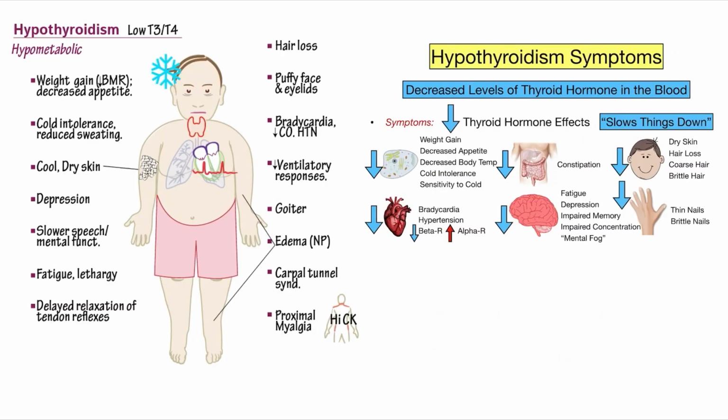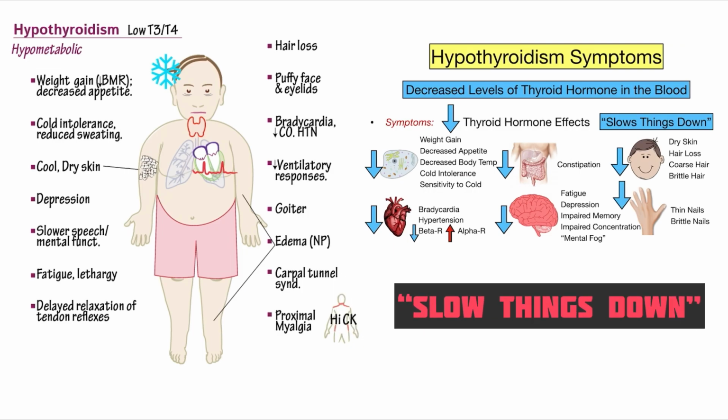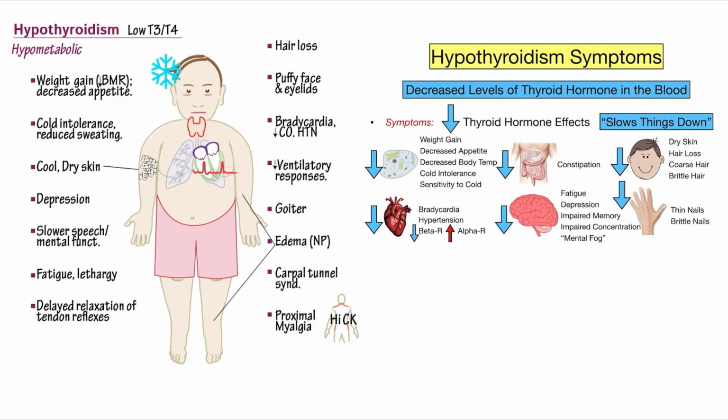Coming to the clinical features, again this is very important. You just need to remember one thing, that whenever thyroid hormone levels are decreased in the blood, it slows things down. This is a very important thing. It slows everything down. Based on that, you can remember many of the symptoms. So certain generalized symptoms like weight gain is an important symptom, decreased appetite, cold intolerance, sensitivity to cold. Then on the heart, there is bradycardia, hypertension.